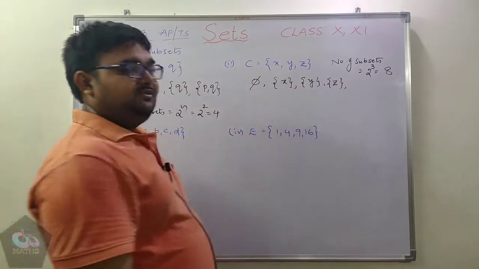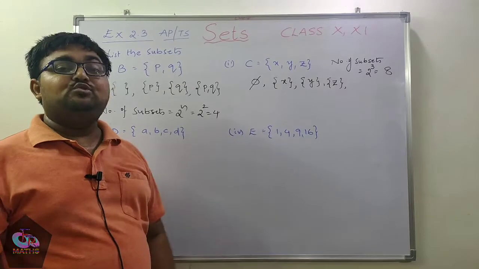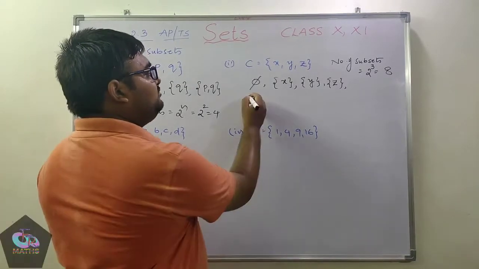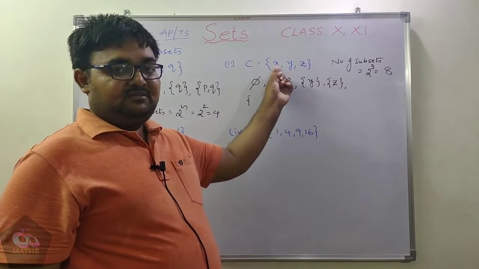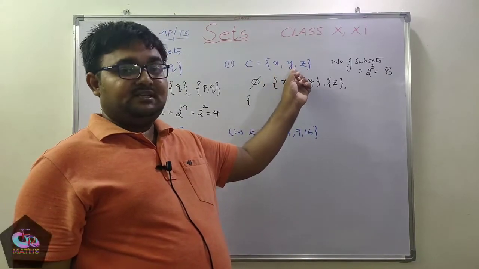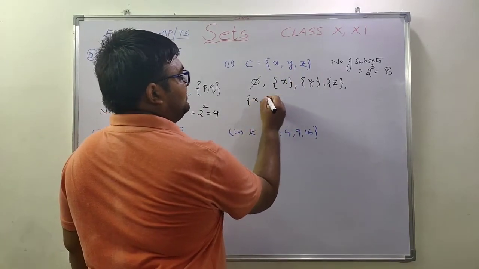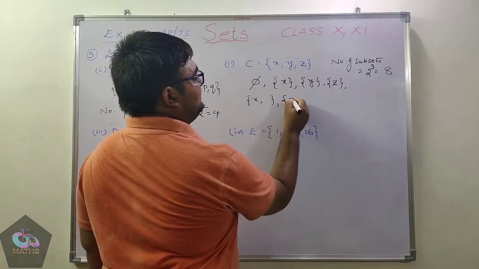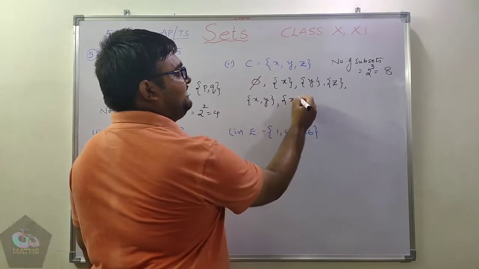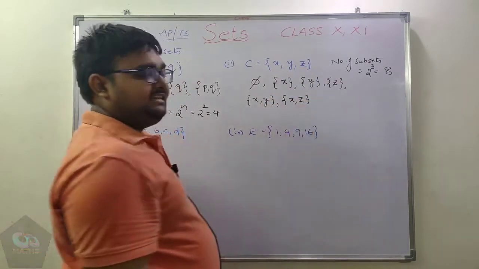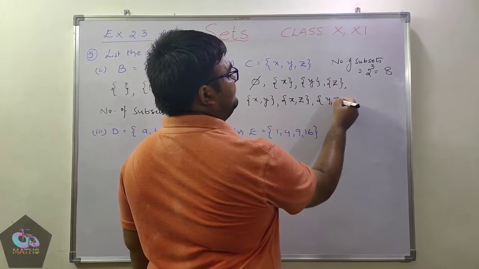After this we need to write the sets containing 2 elements at a time. How to write 2 elements at a time? Fix the first one and choose the second one and the third one. So x followed by y, x followed by z, and after that we get y comma z.